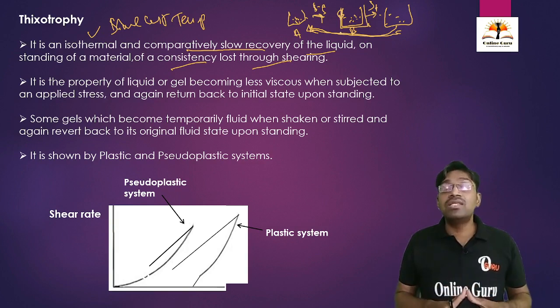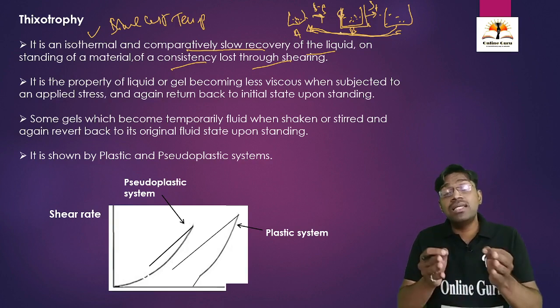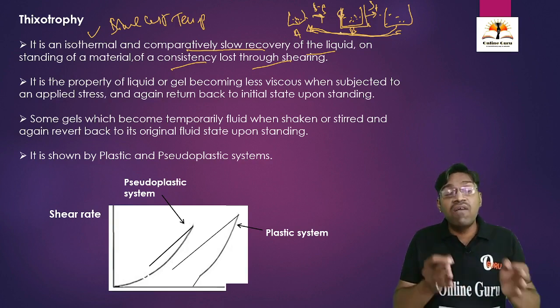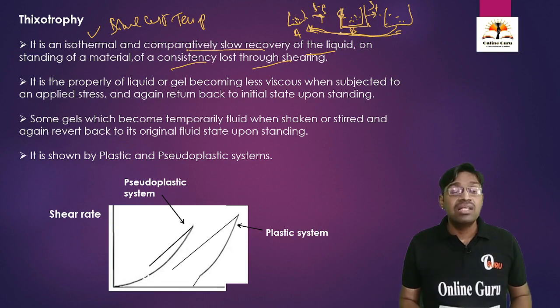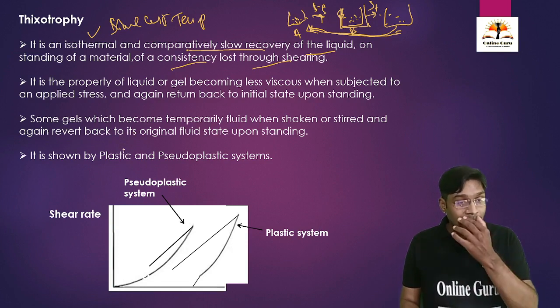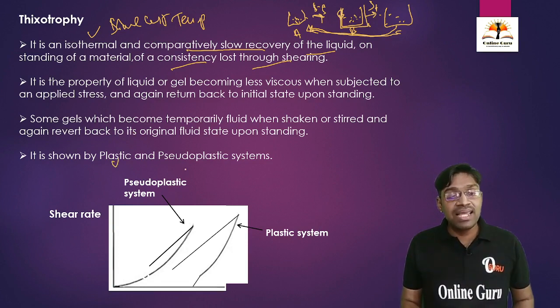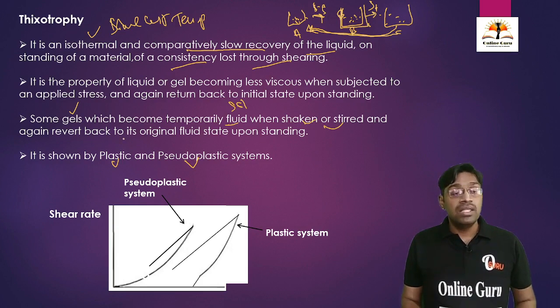This property is called thixotropy, and the substances that show the property of thixotropy are called thixotropic systems. It will consist of the plastic and pseudoplastic systems. Some gels convert into fluid, that is the solution form, when we shake or stir them. Then again they revert back to the original state.